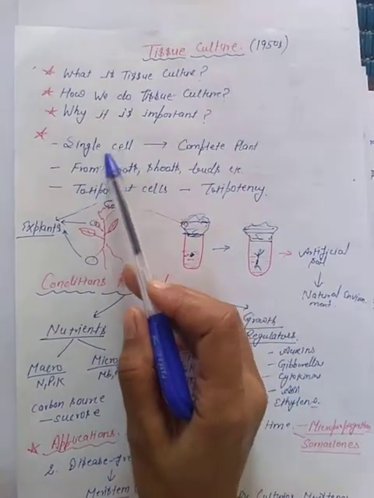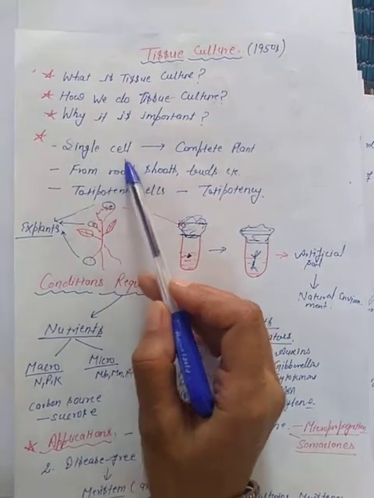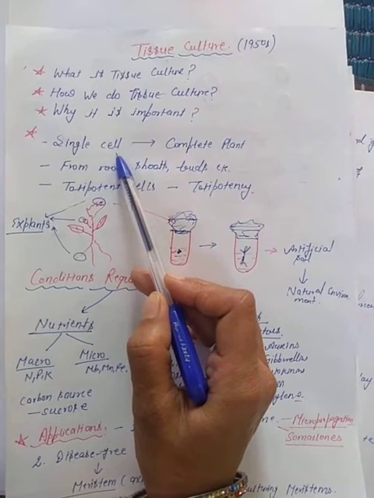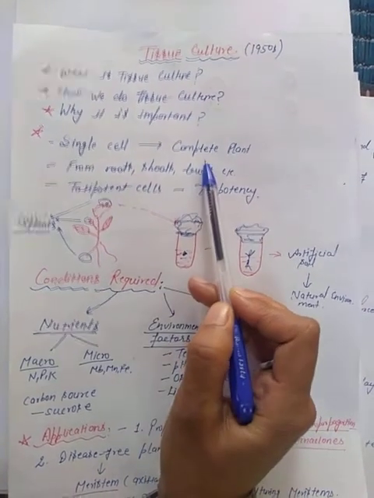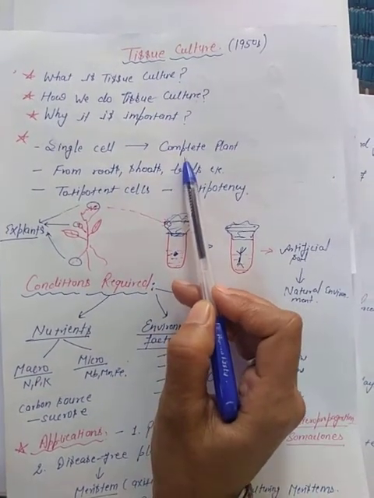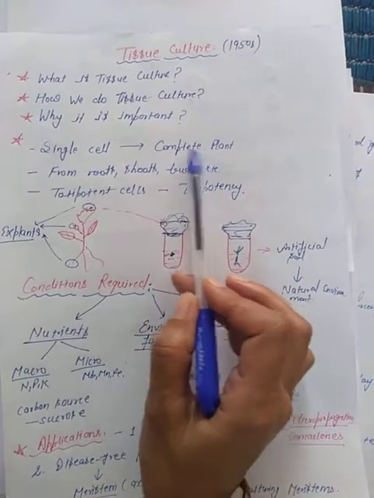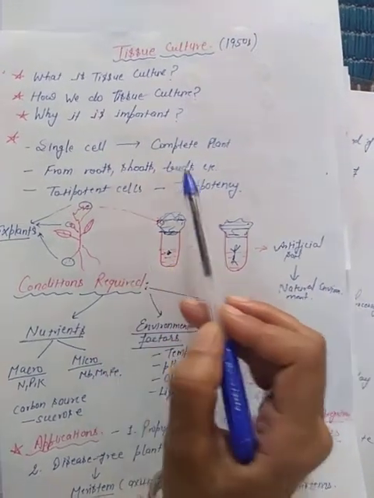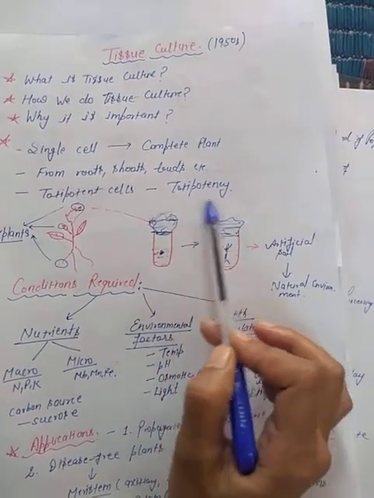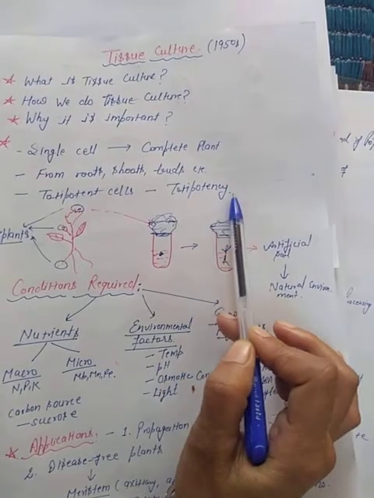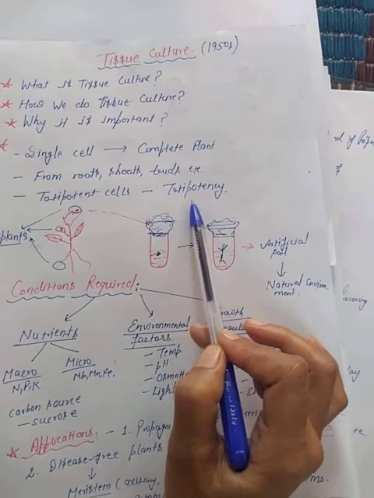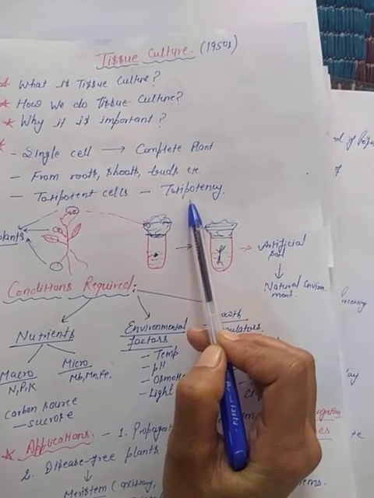Tissue culture is a technique where a single cell is made capable to grow into a complete plant. It means the ability of the single cell to grow into a complete plant. This ability is called by another term, that is totipotency. Totipotency means, toti means total, potency means potential. Total potential of the cell which is utilized to grow a new plant, right?